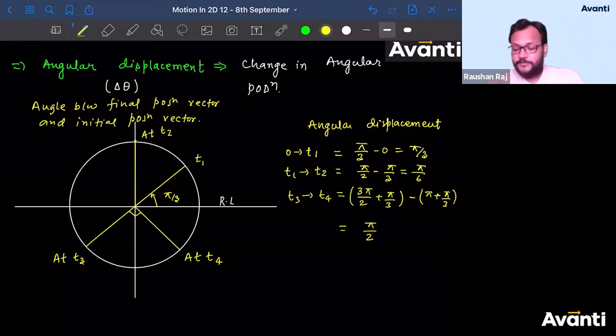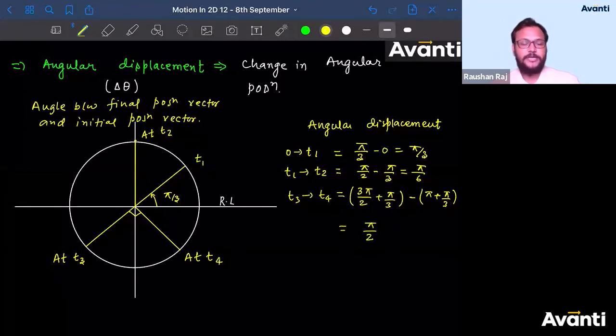Okay, what will be the angular displacement when the particle completes one complete rotation? Tell me, guys. What will be the angular displacement of the particle when the particle completes one rotation? 0 or 2 pi? 2 pi angular displacement is nothing but equivalent to 0 angular displacement.